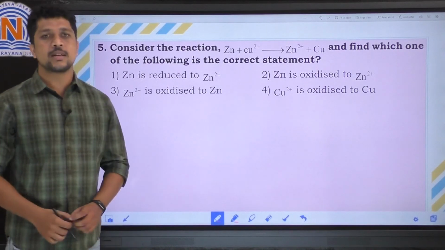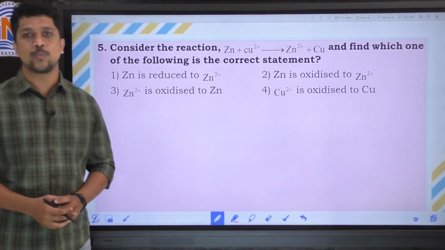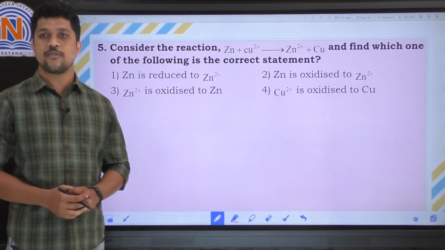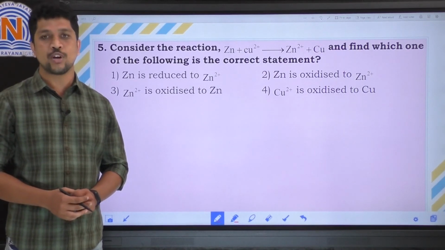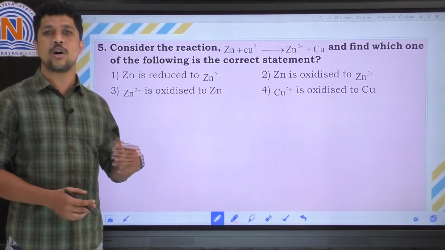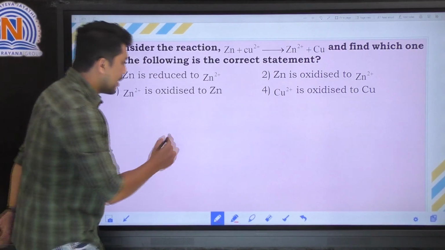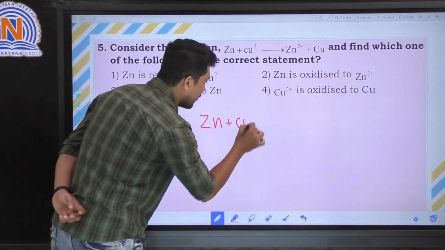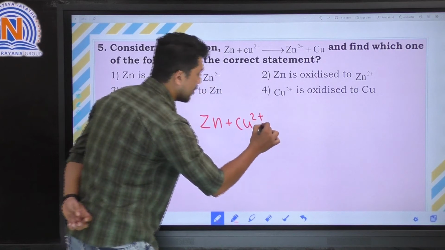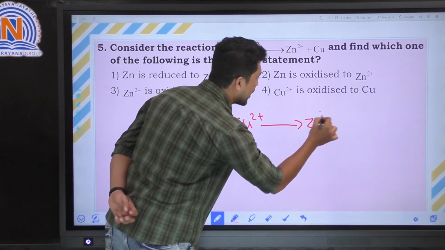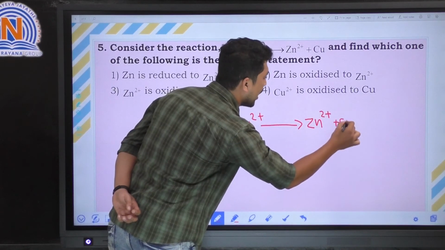Here the last question: consider the reaction Zn + Cu2+ gives Zn2+ + Cu. Find which one of the following is the correct statement. They have given 4 statements, which completely depend upon oxidation and reduction. Now see the reaction, which metal is undergoing oxidation and which metal is undergoing reduction. We know that oxidation is loss of electrons and reduction is gain of electrons.